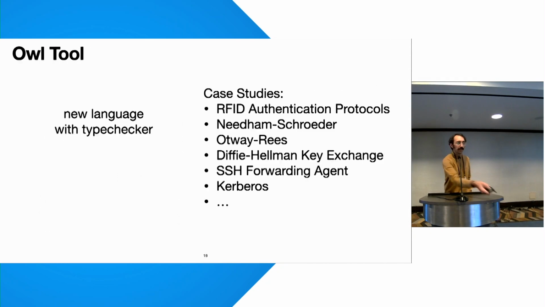All of this and more can be found in our concrete tool for OWL, implemented as a standalone language and type checker. With a number of case studies, we show that type checking protocols with OWL is competitive with the other two big proof assistants in the space of automated computational proof assistants. Because we perform type checking, protocols in OWL often require much less proof effort than protocols in the other tools.